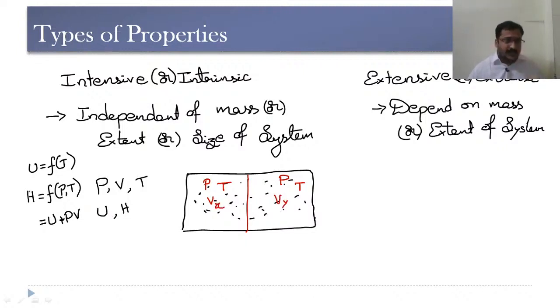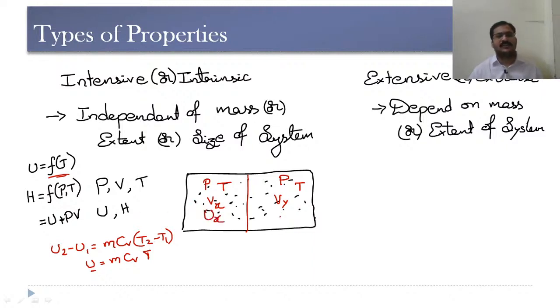Now internal energy, as it is a function of temperature, the formula for change in internal energy U2 minus U1 is mCv(T2 minus T1). If you observe carefully, internal energy can also be written as mCvT. That means internal energy depends upon the mass or size of the system. Therefore there will be variation in the internal energy in this chamber and in this chamber. As there is variation in internal energy, and enthalpy H is equal to U plus PV, internal energy is varying and volume is varying. So there will be variation in the enthalpy in this chamber and in this chamber.